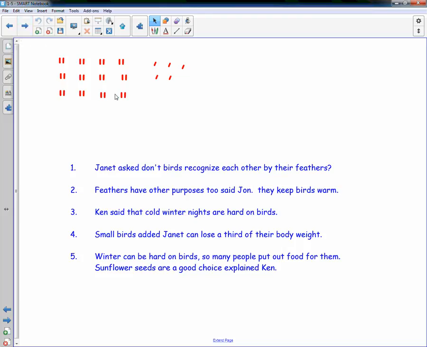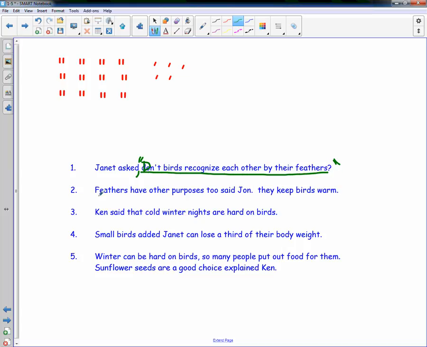So let's try this. Ignore these up here. These are for the kids. I'm going to use the marker. It's just easier. And I'm going to underline what is being said. It makes it a lot easier to see. Janet asked, "Don't birds recognize each other by their feathers?" So I'm going to underline, "Don't birds recognize each other by their feathers?" because that's what she's saying. I need to capitalize it because it's what she's saying. Separate it with a comma and put it in quotes. The question mark goes inside of the quotations because "don't birds recognize each other by their feathers" is a question.